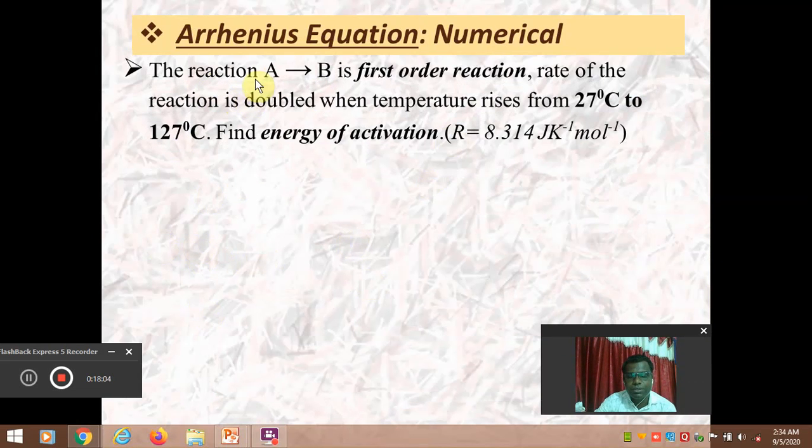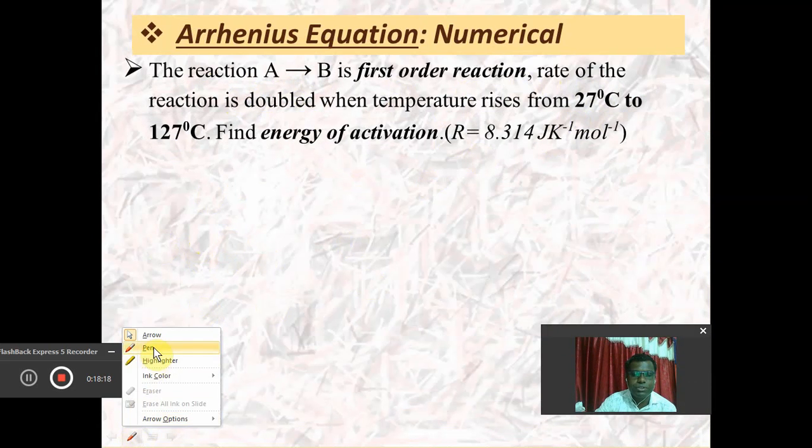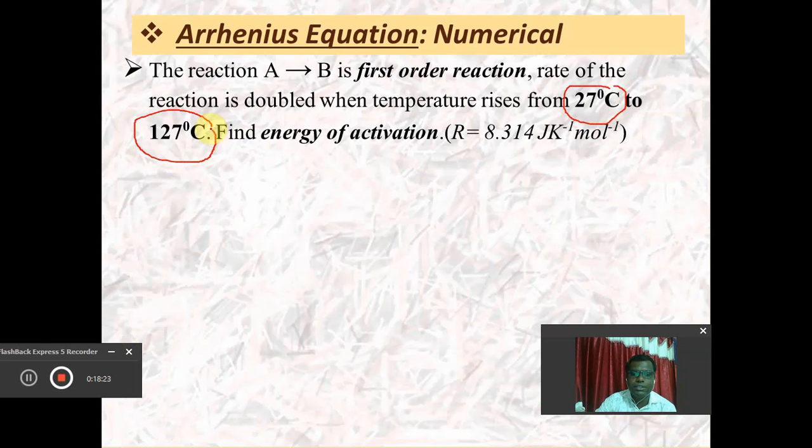Based upon the Arrhenius equation, we can also discuss some numericals. For that purpose, one chemical reaction is given in which A is the reactant and B is the product, which is a first order reaction. In this reaction the rate constant becomes double when the temperature changes from 27 degrees Celsius to 127 degrees Celsius. Suppose the earlier rate constant is k1 at 27 degrees Celsius, and at the final temperature the rate constant is k2. Then the next rate constant becomes double the initial one. So the condition is k2 is equal to twice k1.